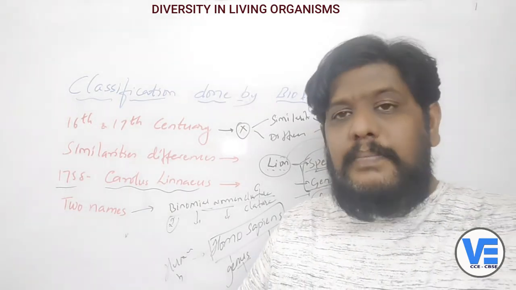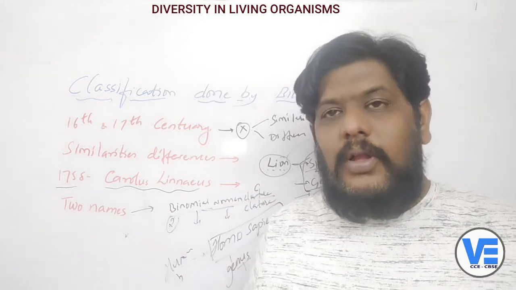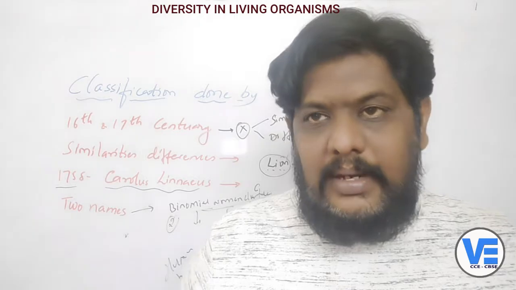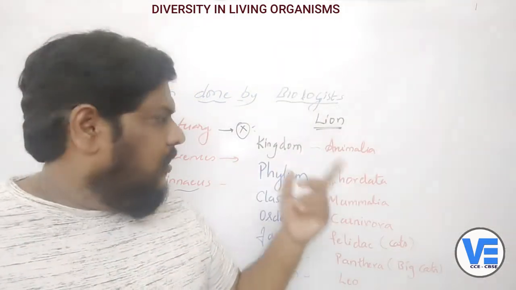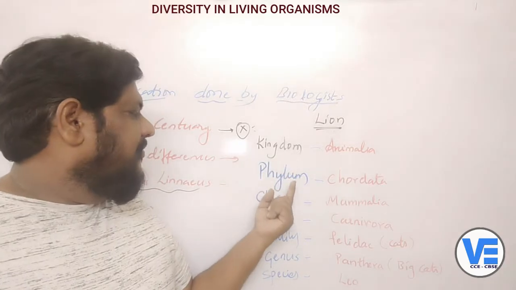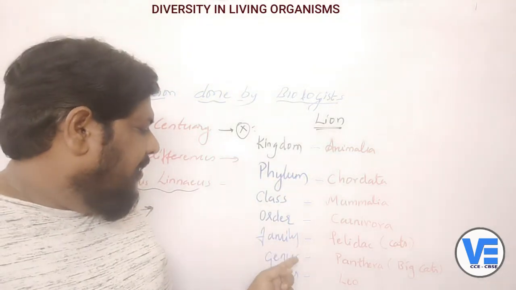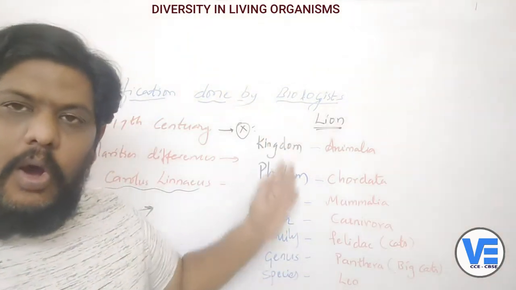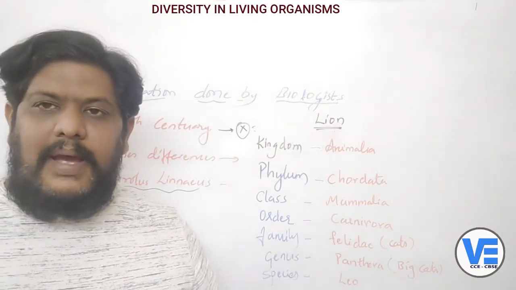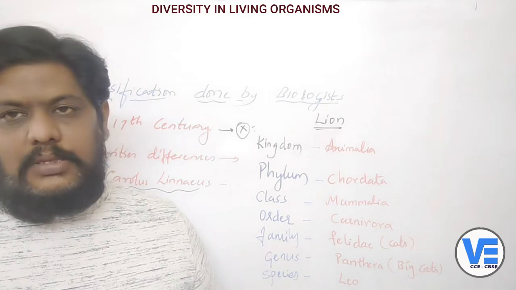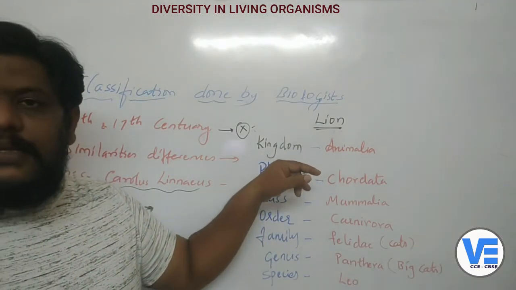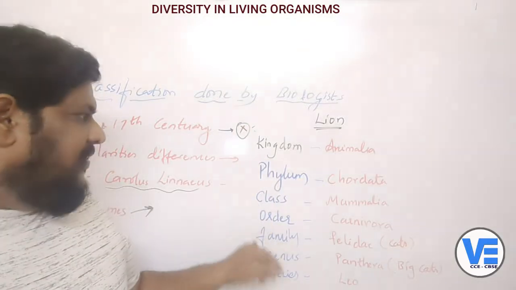So to understand it better, we'll take one example of the animals, an example of the lion. Children, all the names of the classification, that is kingdom, phylum, class, order, family, genus, species, are actually given or termed by whom? Carl Linnaeus, right? He is the one who gave all these names for the classification.